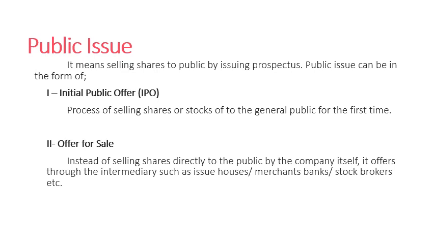So from this public issue itself, we can say that this public issue can be done only by public companies. The next is offer for sale. Instead of selling shares directly to the public by a company itself, it is offered through intermediaries such as issue houses, merchant banks, stockbrokers, etc. So it is known as offer for sale. So here the company won't sell their shares directly to the public. Instead, there will be some intermediaries.